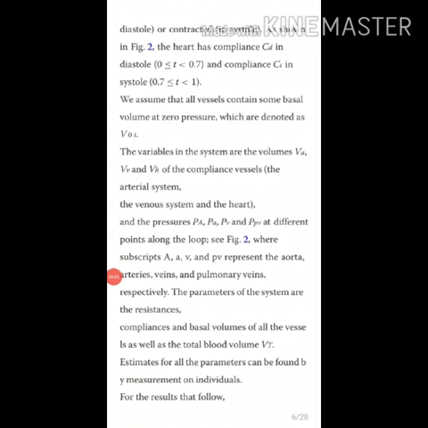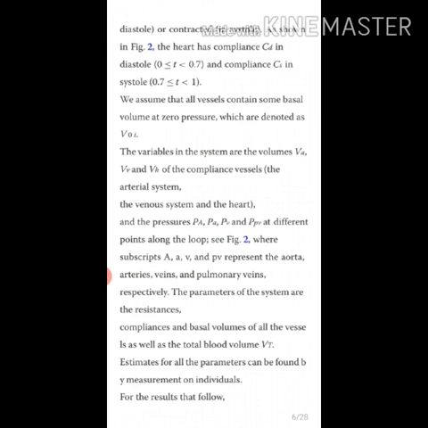As shown in the figure, the heart compliance is CD for 0 less than or equal to t less than 0.7, and CS for 0.7 less than or equal to t less than 1. We assume that all the vessels contain some basal volume at 0 pressure, which is denoted as V0i. The variables in the system are the volumes VA, VV, and VH of the compliance vessels: the arterial system, the venous system, and the heart.